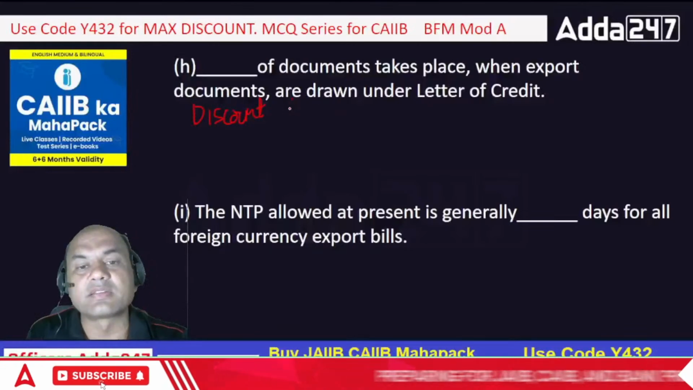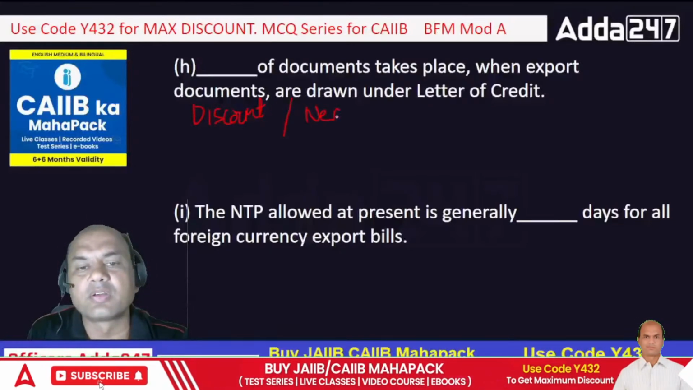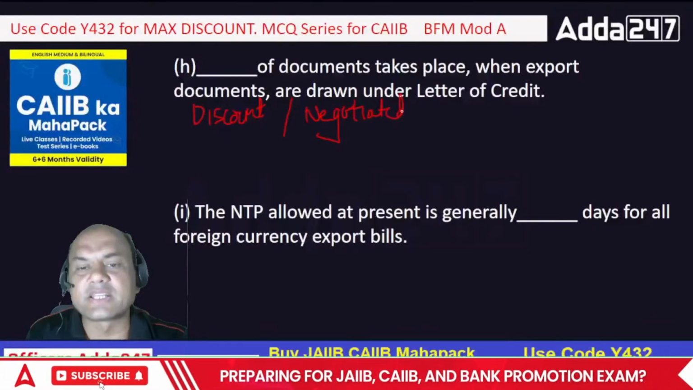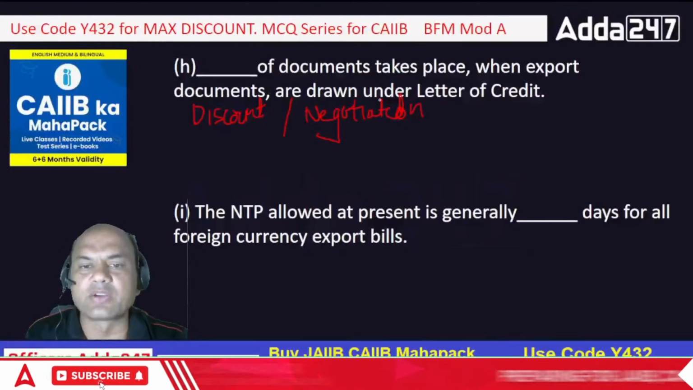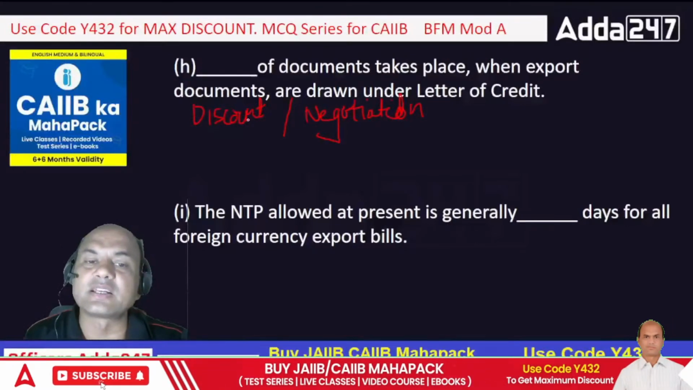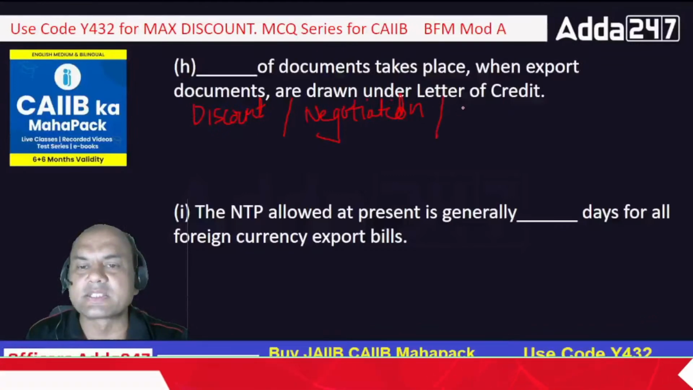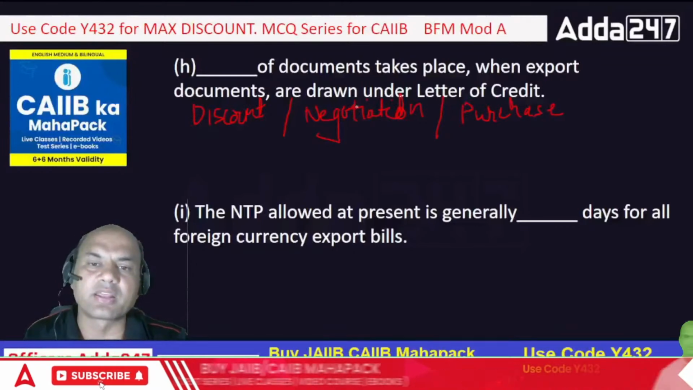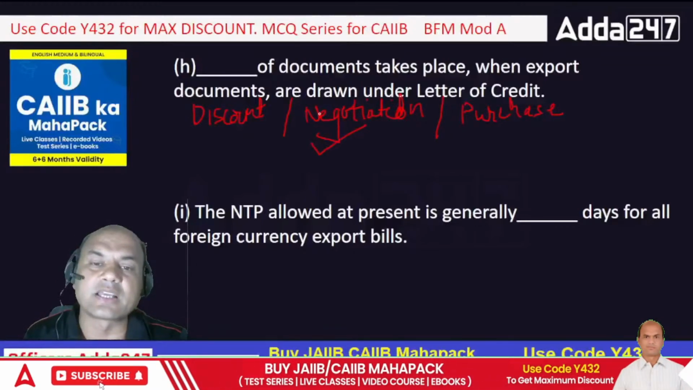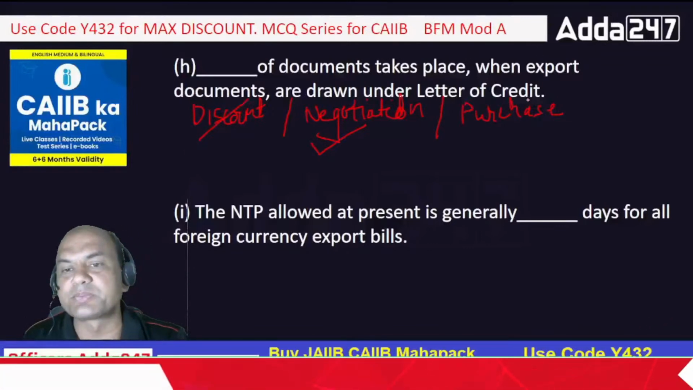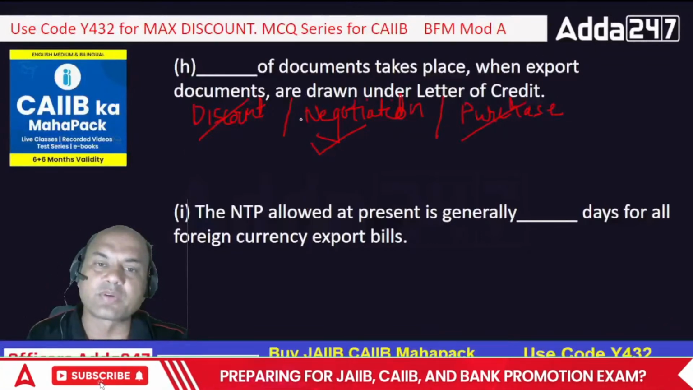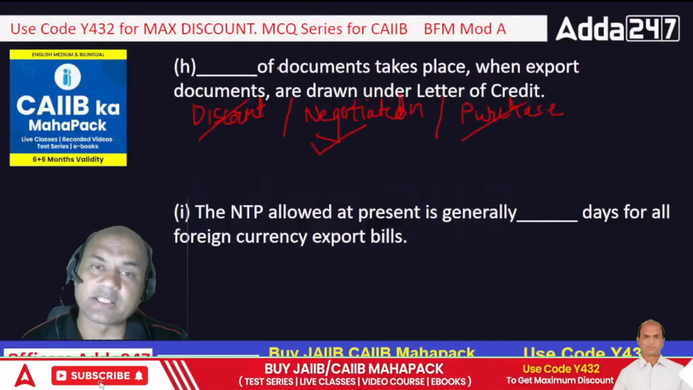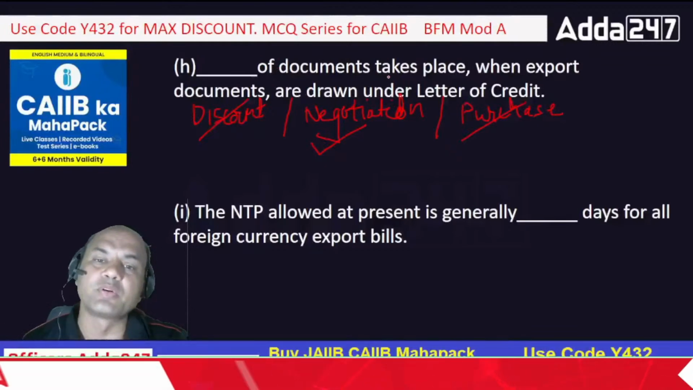Or who paid the attention? Or negotiated? Or purchased? Negotiation, we'll write it, isn't it? It's a noun form. So negotiation, discounting, or the last one, purchase. So what should I write over here? Should I write purchase or negotiation or discounting? I'll write negotiation, because discounting was under collections, purchase was for sight bill, negotiation was for LC. So that is the answer. Okay? That's why I said here, I just gave you this point and it immediately came over here.